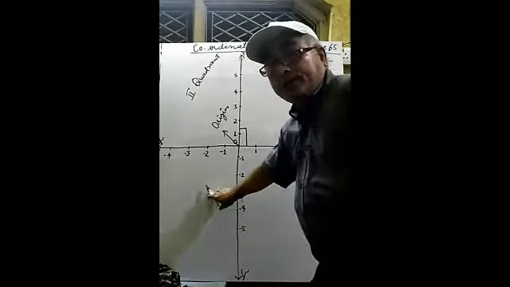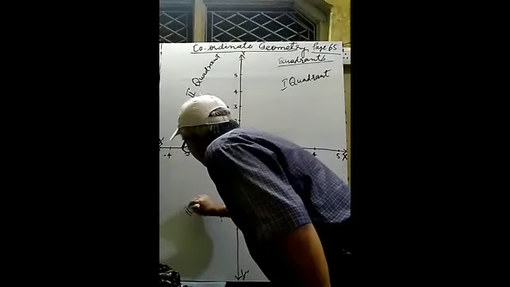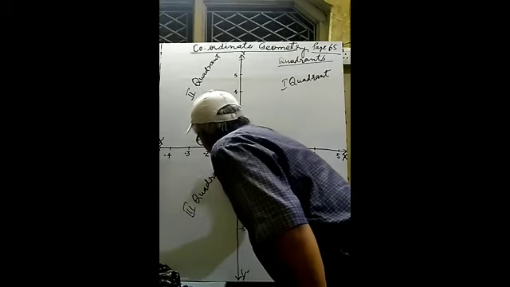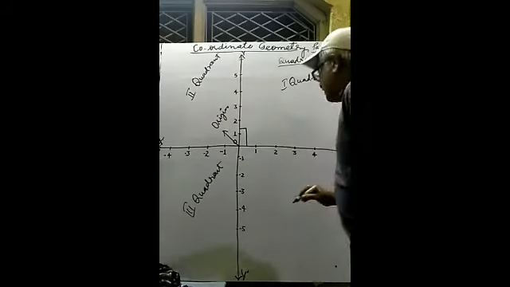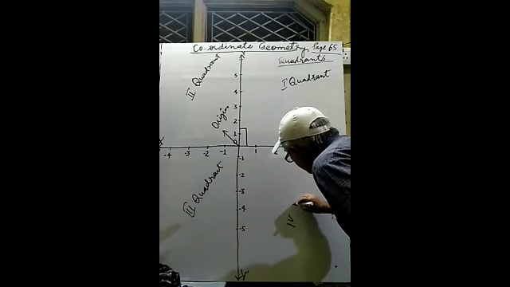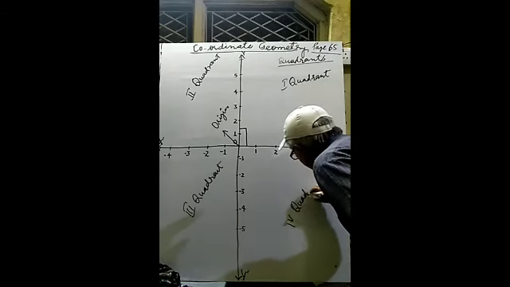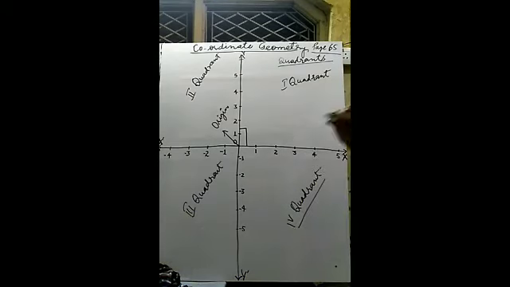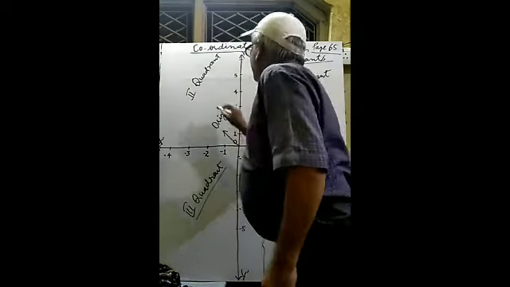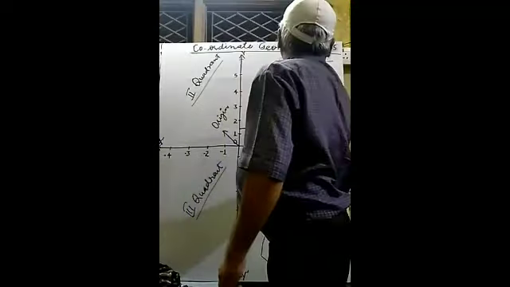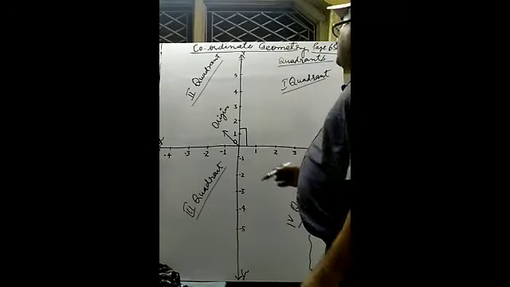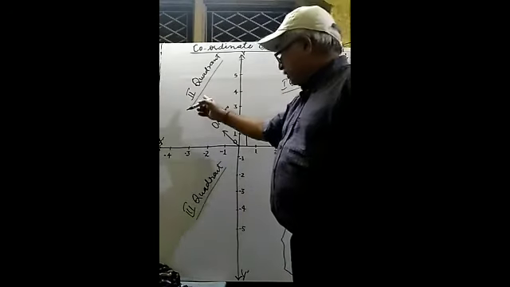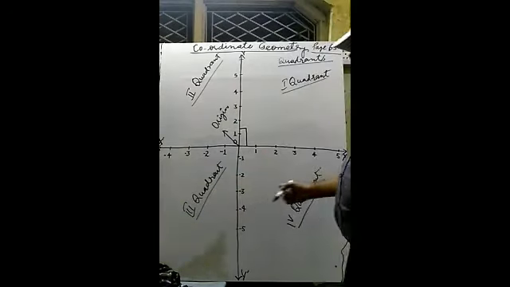This part is known as third quadrant. And the last one is fourth quadrant. In this way, we have divided this plane into four parts containing four quadrants: first quadrant, second quadrant, third quadrant, and fourth quadrant.